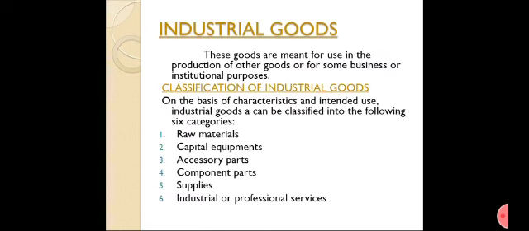Next, it is about industrial goods. They are meant for use in the production of other goods or for some business or institutional purposes. Classification of industrial goods: they are mainly classified into the following 6 categories: raw materials, capital equipments, accessory parts, component parts, supplies, industrial or professional services.